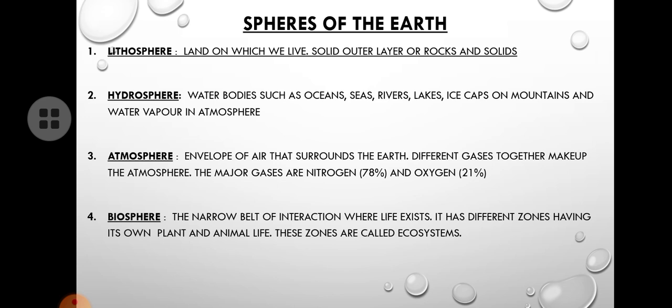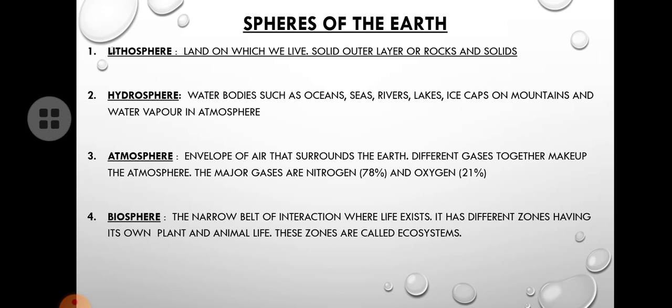Then hydrosphere. So what is hydrosphere? The watery part surrounding our earth is called hydrosphere. Hydro means water in Greek. So the oceans, seas, rivers, lakes, ice caps on mountains, and water vapor in the atmosphere, they all come under hydrosphere. Then the third portion is atmosphere.